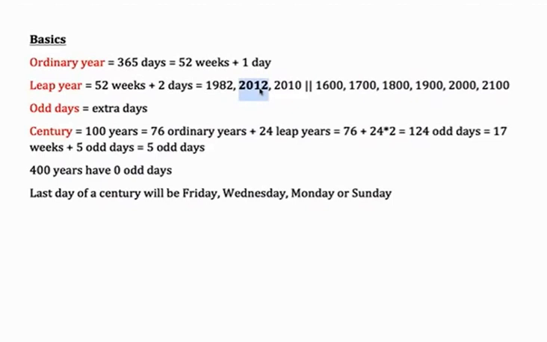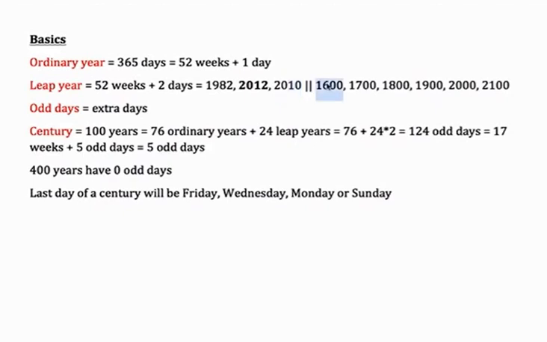As you might have noticed, 2012 did have a 29th of February. 2010 will not be a leap year because it is not divisible by 4, as the last two digits 10 are not divisible by 4. So this check for a leap year, that you just check the last two digits, works in most cases except for perfect 00, that is 1600, 1700 and so on, which are the turn of the century, or the end of the century or the beginning of the century, whichever way you want to look at it. In those cases, only perfect multiples of 400 are leap years.